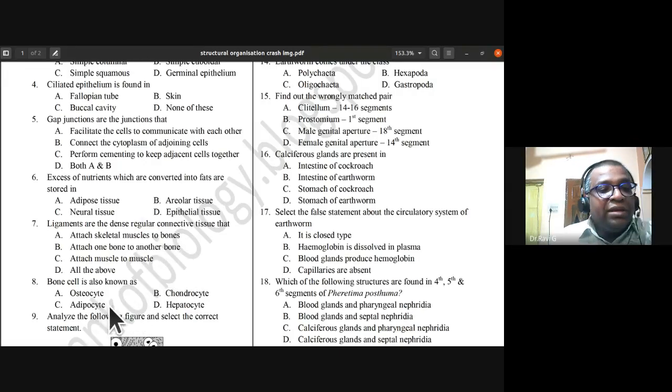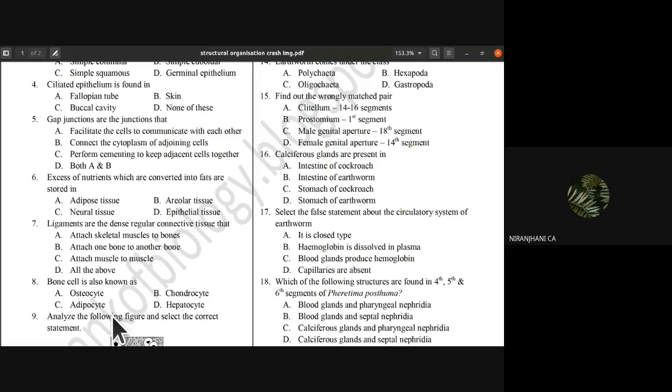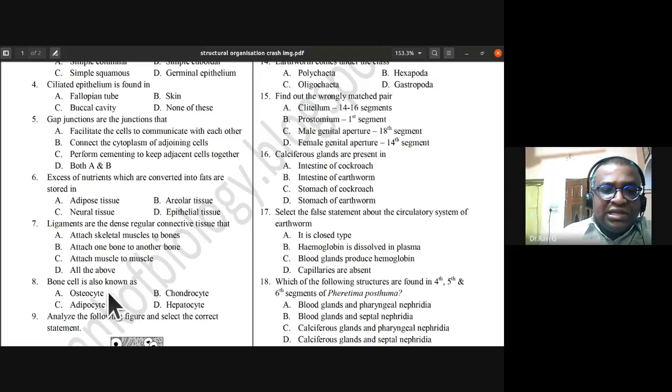Eighth one, bone cell is also known as osteocyte. Bone cells are present in the lacunae, or cavity, isn't it? We call that osteocyte. The osteocyte connects with the neighboring cells by cytoplasmic connections, which we call canaliculi. So bone cell is also known as osteocyte. A is the answer for it.